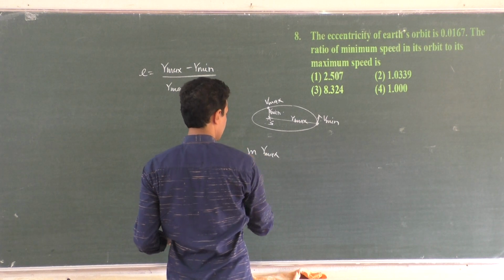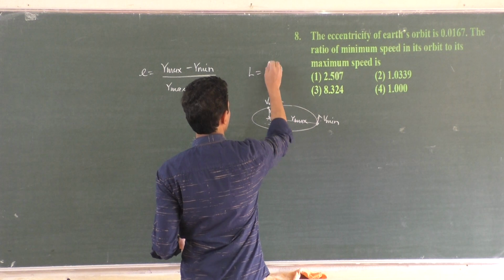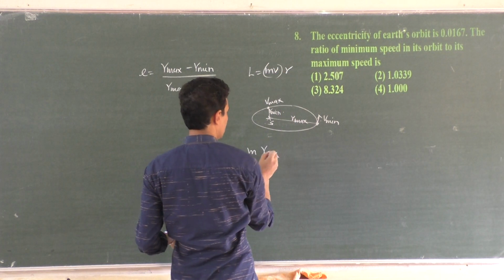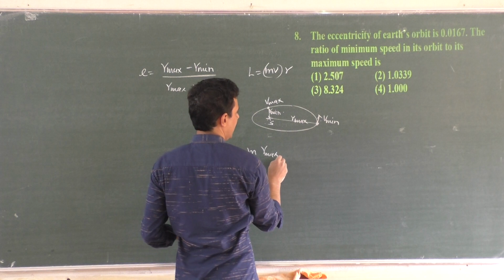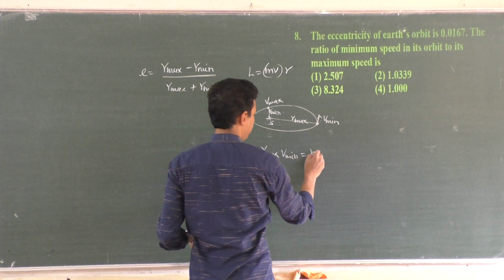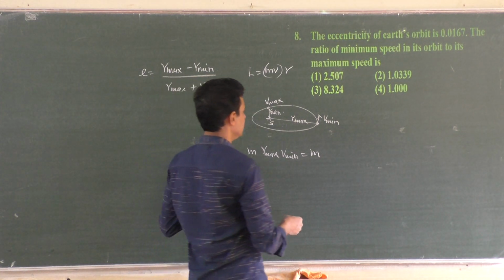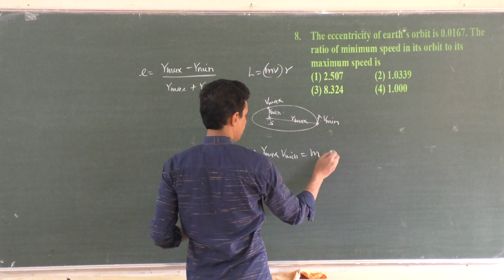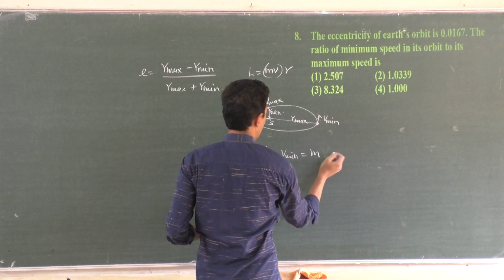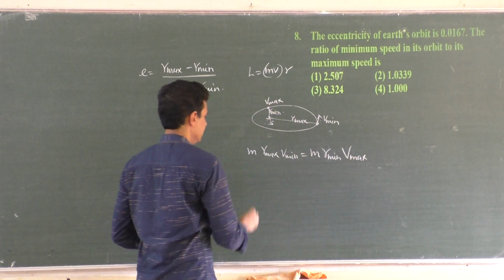The mass of the satellite, you know, angular momentum is moment of momentum. Momentum is mv, moment is r. So M into R maximum and V minimum is equal to the same mass, because we expect mass doesn't change when the planet moves, M into R minimum and V maximum, correct? M gets cancelled.